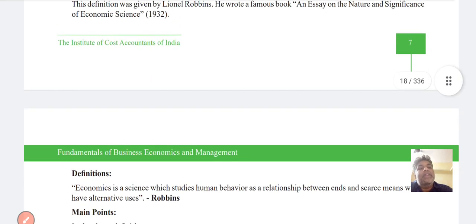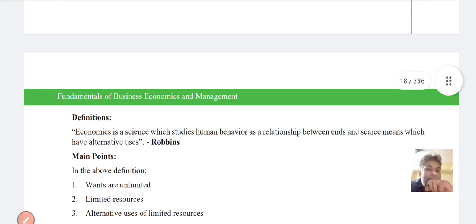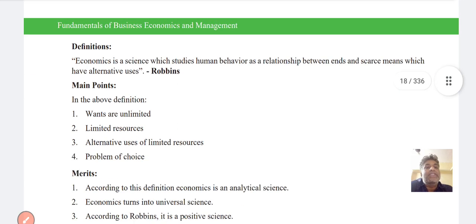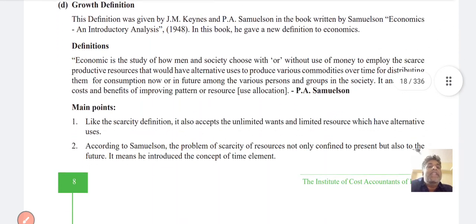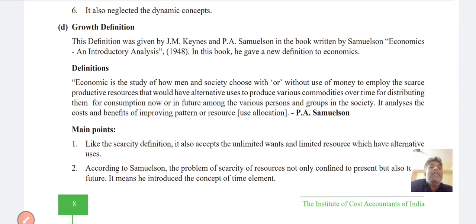Scarcity definition, Robbins 1932. Let me read it again. Economics is the science which studies human behavior as a relationship between ends and scarce means which have alternative uses. Next, the growth definition was given by J.M. Keynes and P.A. Samuelson, in the book written by Samuelson, Economics: An Introductory Analysis, 1948. You must remember these definitions from the examination point of view.